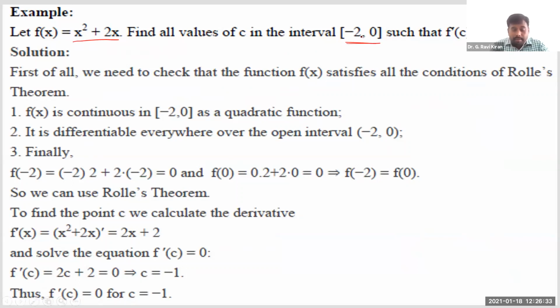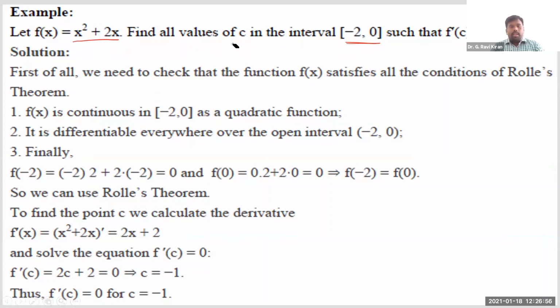Now we need to see whether Rolle's theorem can be applicable to this function or not. How can we say it is applicable? As the statement says, if we can find at least one value c which lies in between these two such that f'(c) is equal to 0, then we can say Rolle's theorem is verified or can be applicable to this function, right?